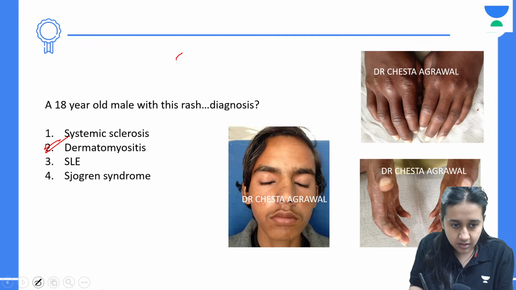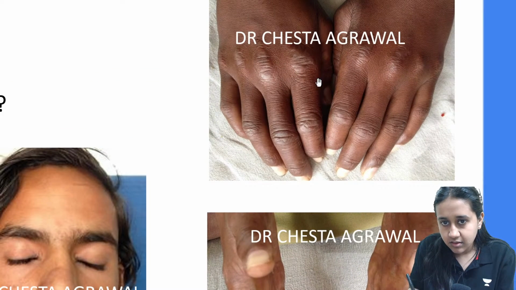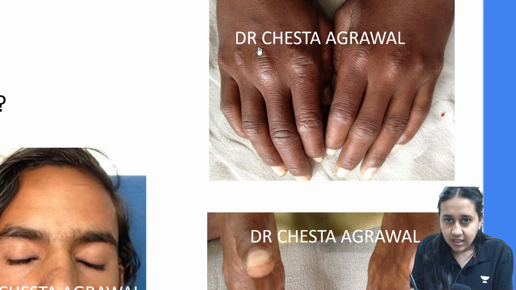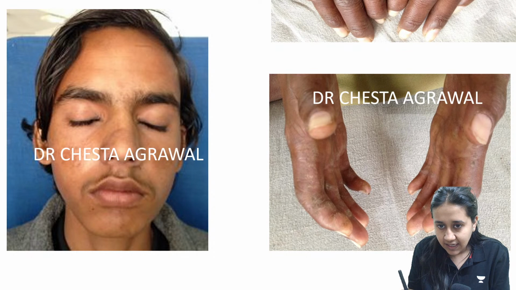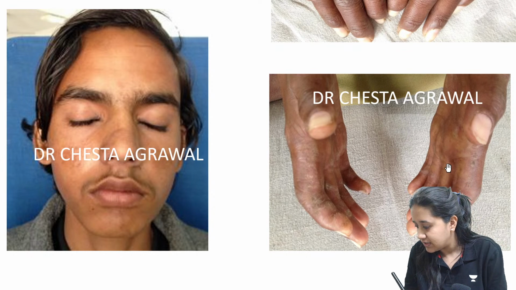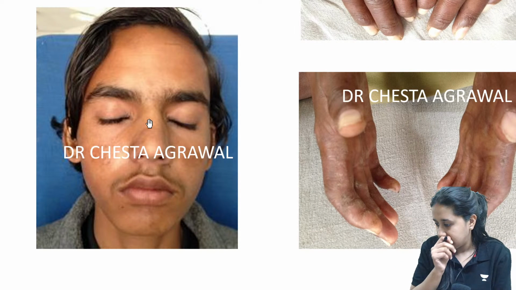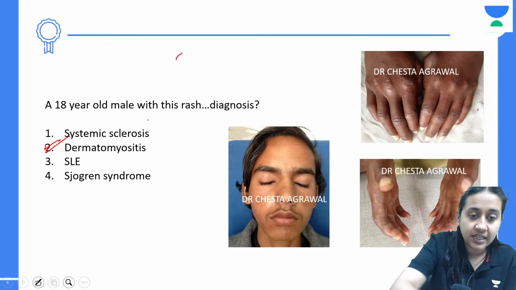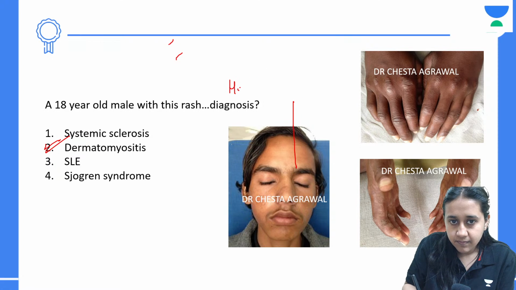Now look at these images. If I focus on image number one, can you see this thickening on the knuckles of this patient? This is a very classical image of Gottron's papules. You can see that the hands are like a mechanic's, so it is the mechanic's hand. And if you look at the face, you can see that there is some erythema around the eyes. So this is heliotrope rash.